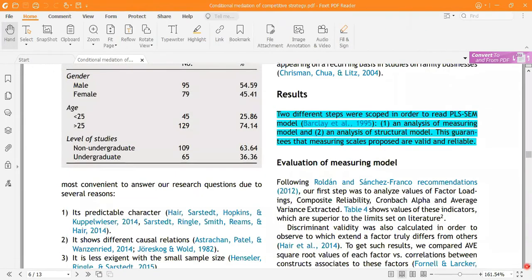Now the results. Two different steps were followed in order to report the PLS results. One was the analysis of the measurement model, and the other was the structural model. My dear friends, more than 8 videos are available on assessing the results of the measurement model as well as the structural model. If you have time, please go through all of these. This guarantees that the measuring scale proposed is valid. If you are getting good results according to all the benchmarks, that means your results are valid and reliable.